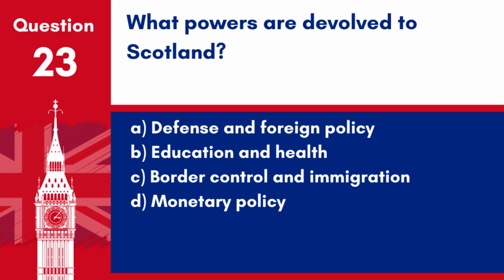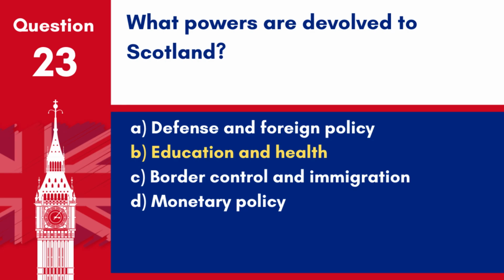Question 23. What powers are devolved to Scotland? A. Defence and foreign policy. B. Education and health. C. Border control and immigration. D. Monetary policy. Answer B. Education and health. Scotland has devolved powers over areas such as education and health, allowing it to make policy decisions independently of the UK government.